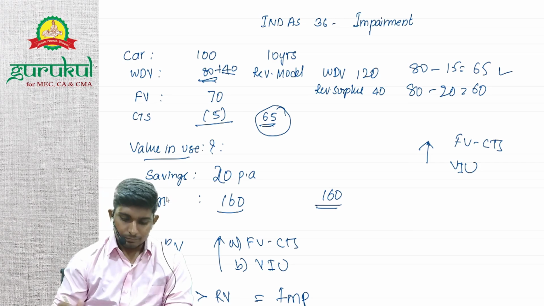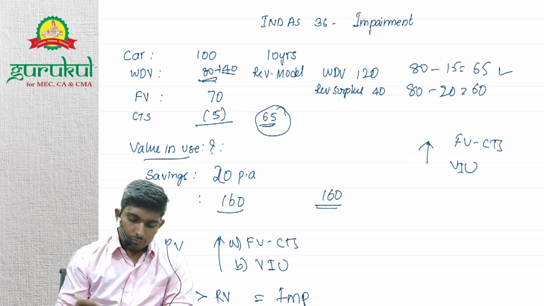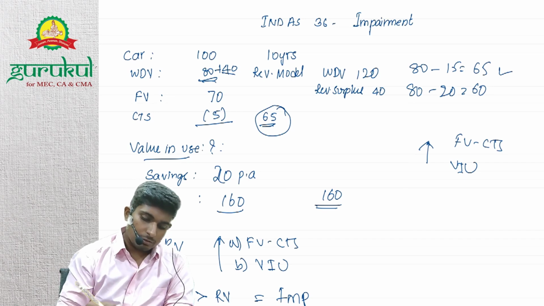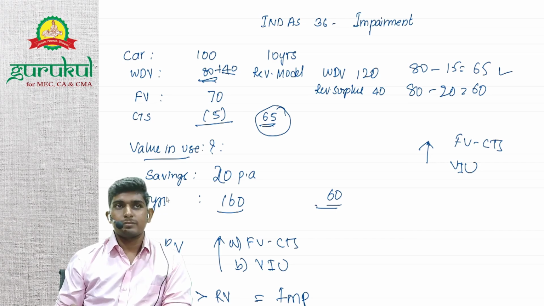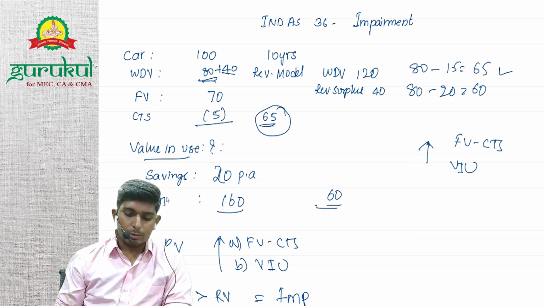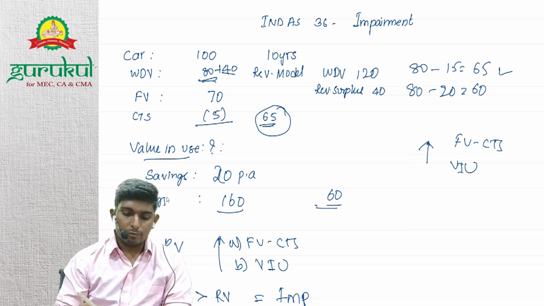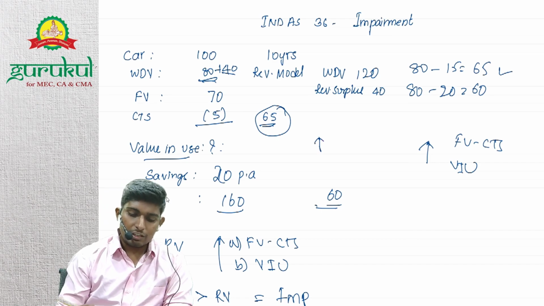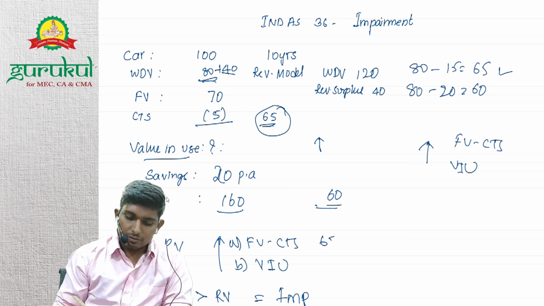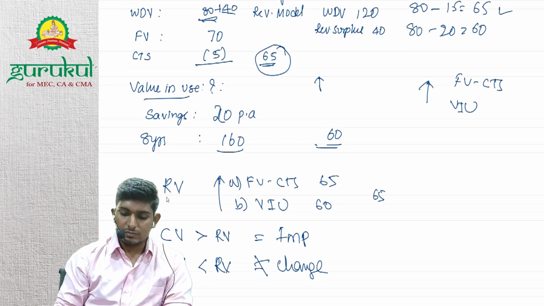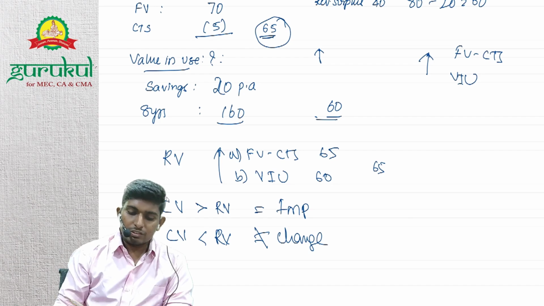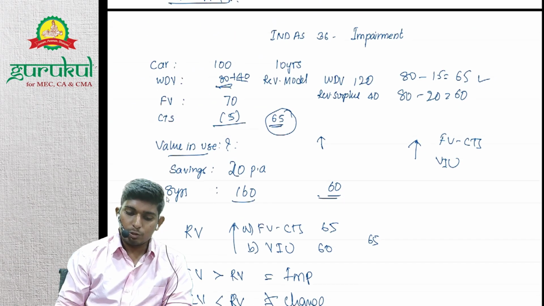Now let's say my value in use was only 60. So there's an impairment, right? What is recoverable value? Higher of both. What is higher of both? 65. Comparison between 65 and 60 is basically 65. So now there's an impairment of how many rupees?